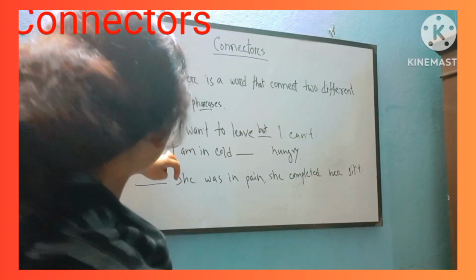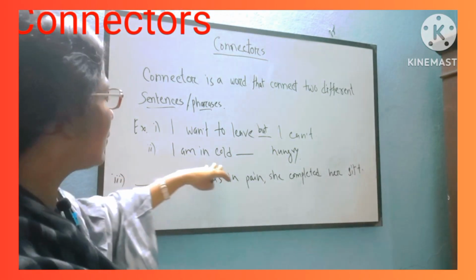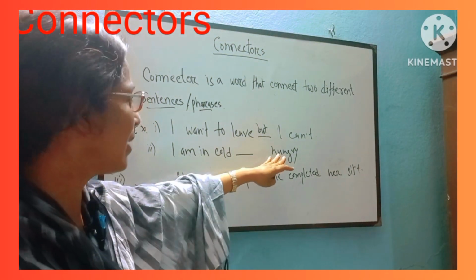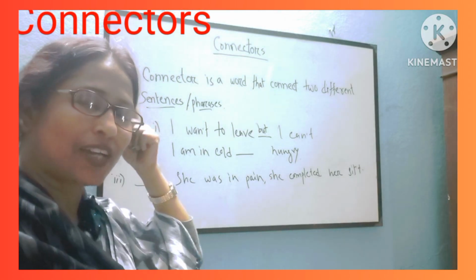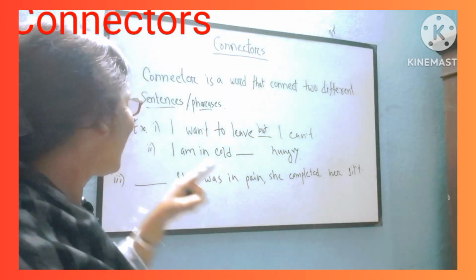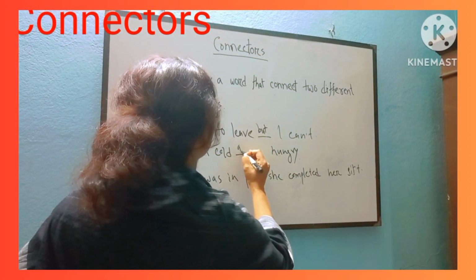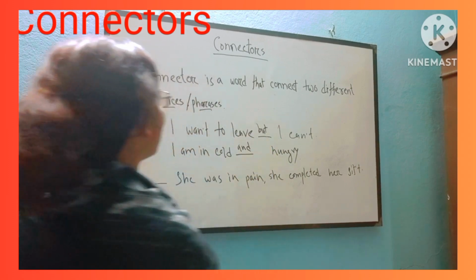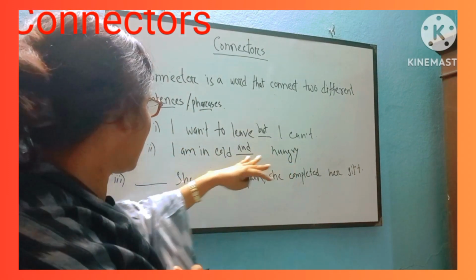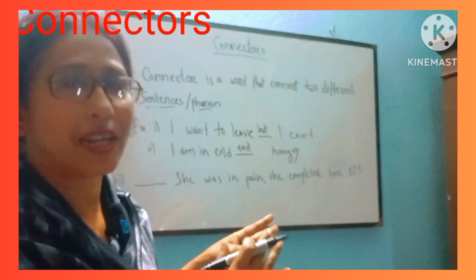And one more example here: I am cold dash hungry. Just try to do it yourself. Yes, 1, 2, 3. I am cold and hungry. Excellent. That means আমার খুব ঠান্ডা লেগেছে এবং আমি ক্ষুধার্ত.